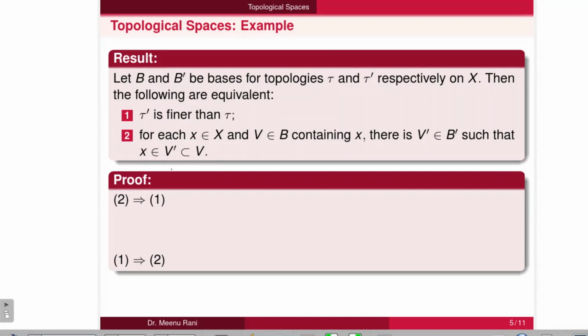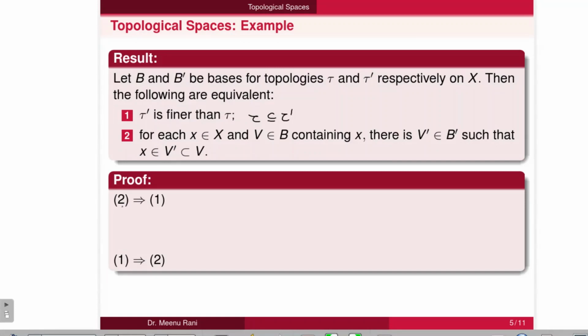Further we discuss a result based on the basis for the topology. Let B and B' be the bases for the topologies tau and tau', two topologies defined on the same set X. Then the following statements are equivalent. First, tau' is finer than tau, which means tau is contained in tau'. And second, for each x belonging to X and each member V of base B containing x, there is V' belonging to base B' such that x belongs to V' contained in V.